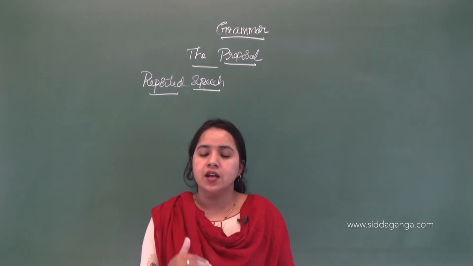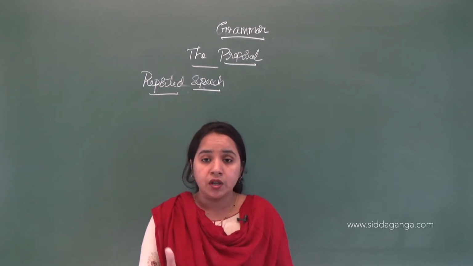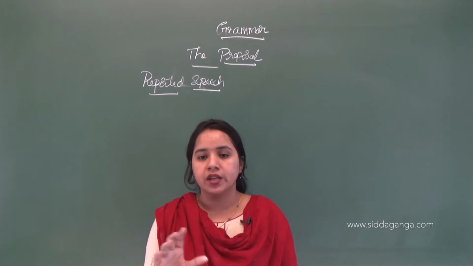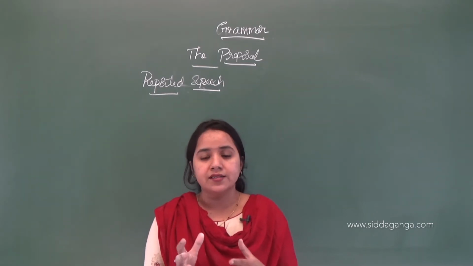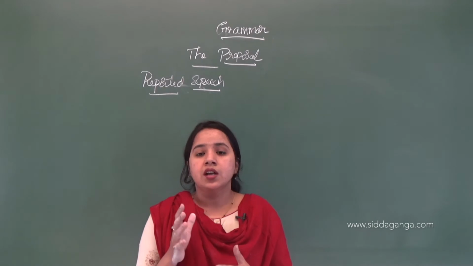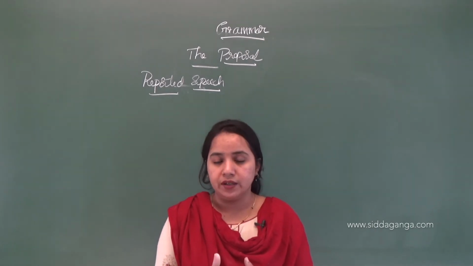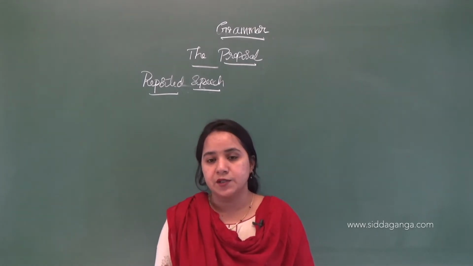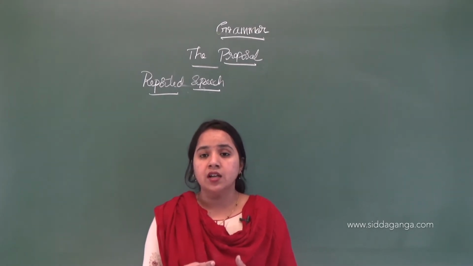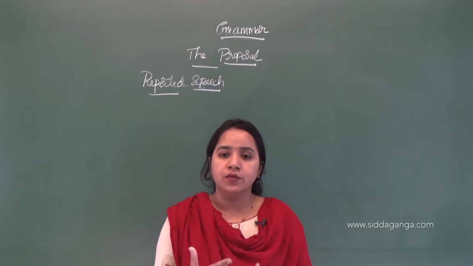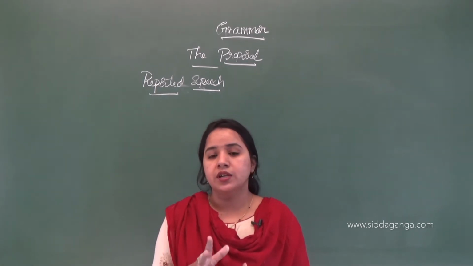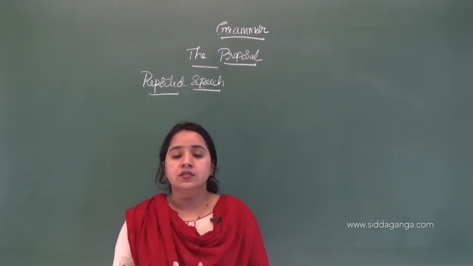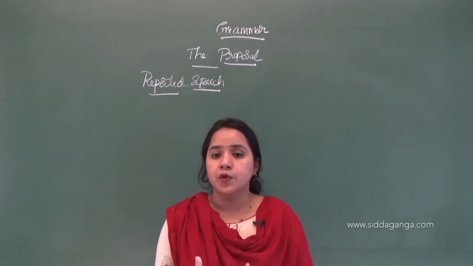In the last class we stopped when we came to know how the reported speech is contained. It consists of two things, that is reported clause and reporting verb, and what is called direct speech and indirect speech. When we are saying the same words to another person, that becomes reported speech or narrating. So now let's see the rules of reported speech.